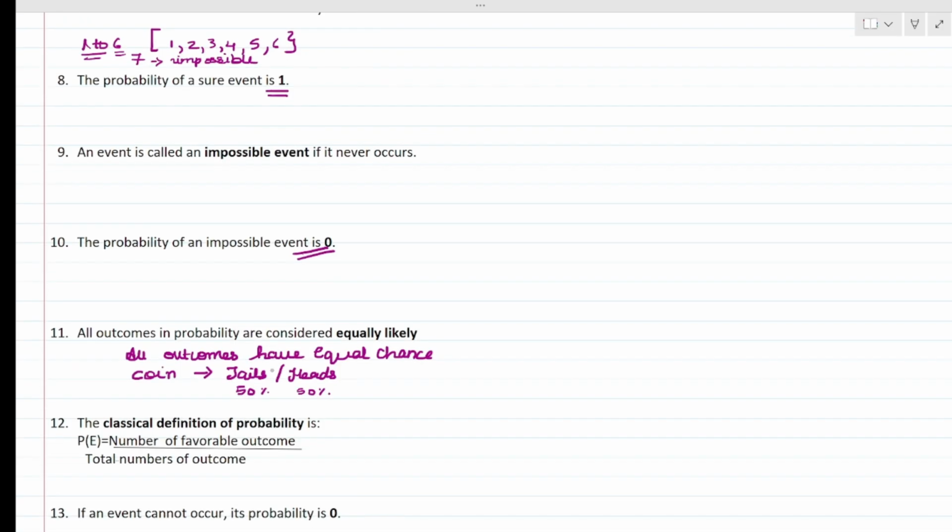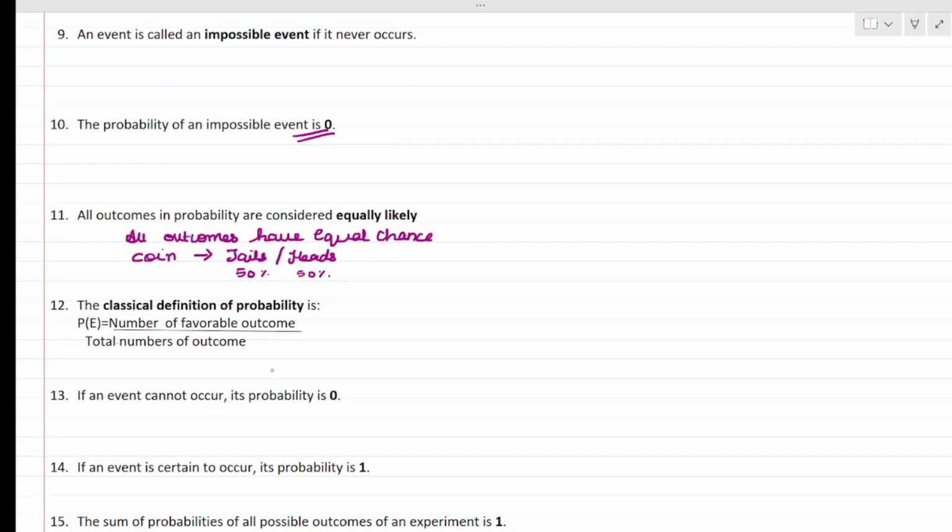Okay. Next comes the classical definition of probability. The classical definition of probability is P of E equals the number of favorable outcomes upon the total number of outcomes. Favorable outcome means what the question asks for. That means if we are asked for even numbers on the dice, that becomes our favorable outcome. If we are asked for odd numbers on a die, it becomes our favorable outcome.